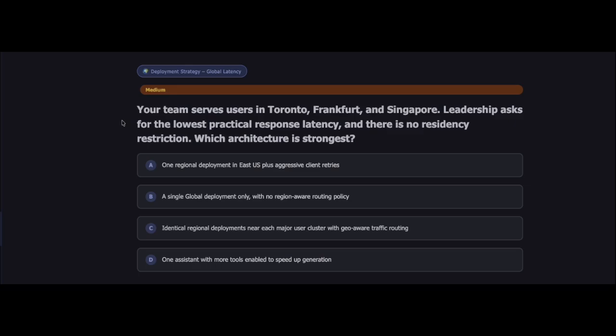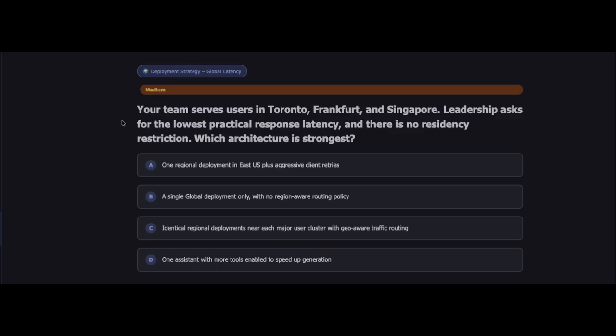Your team serves users in Toronto, Frankfurt, and Singapore. Leadership asks for the lowest practical response latency, and there are no residency restrictions. So there are two things: lowest practical response latency and no residency restrictions. Which architecture is strongest?